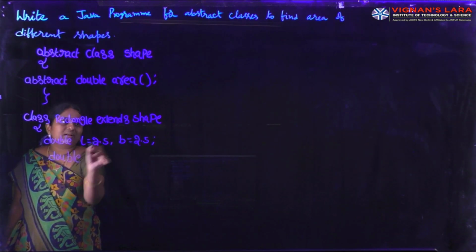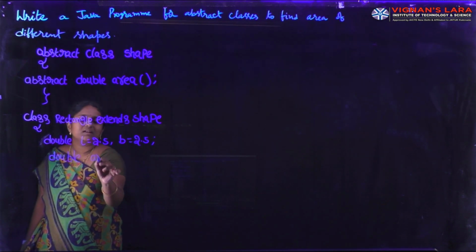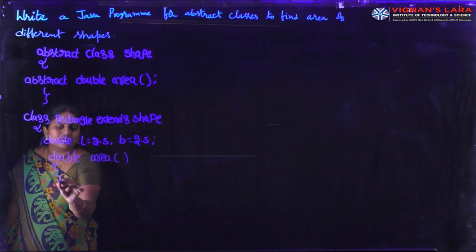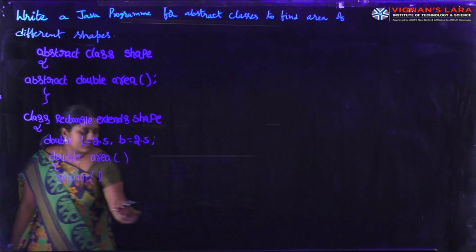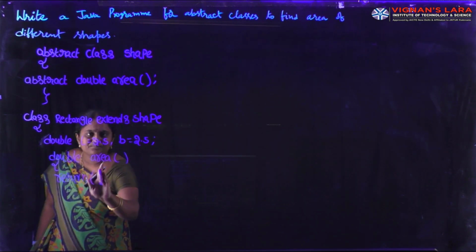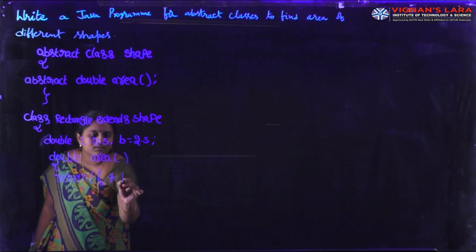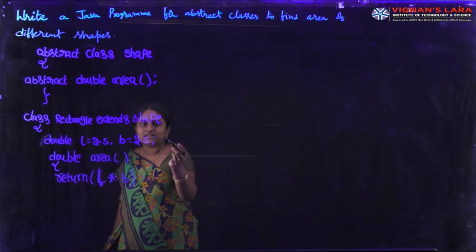In the superclass Shape, what is the abstract method name? Area. What is the return type of this method? Double. So it returns length into breadth, L into B. In Java, uppercase letters and lowercase letters are different.